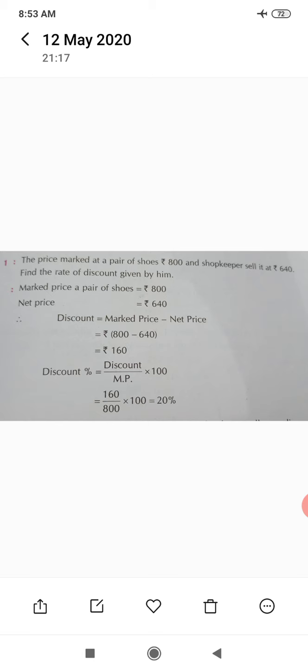Therefore, discount is equal to marked price minus selling price, 800 minus 640 is equal to 160 rupees. Discount percent is equal to discount upon marked price into 100, is equal to 160 divided by 800 into 100, is equal to 20%. Discount is equal to 20%.